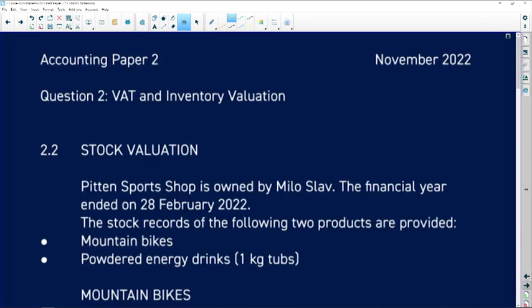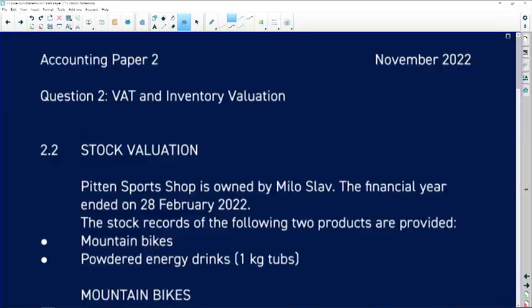Now move on to stock valuation. Now this question, guys, is broken up into two parts. So you've got a business and they're giving you two different stocks that the business sells, and you are asked to calculate stock valuation based on two different sets of information. So let's just make sure we remember that.